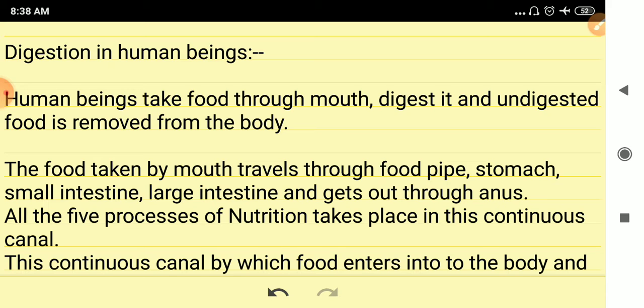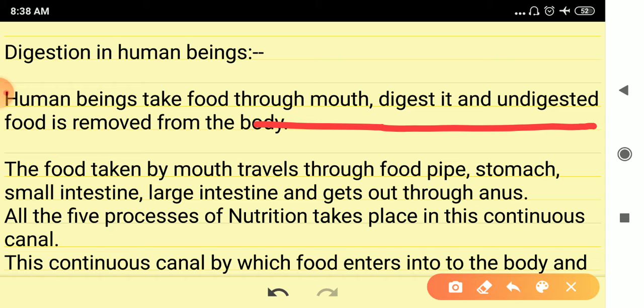In this part of the video, we will discuss digestion in human beings: how food is digested inside human beings, how it is utilized, and how the undigested food is removed from the body. Human beings, like other animals, take food through the mouth. The food is digested inside the body and the undigested food is removed from the body.